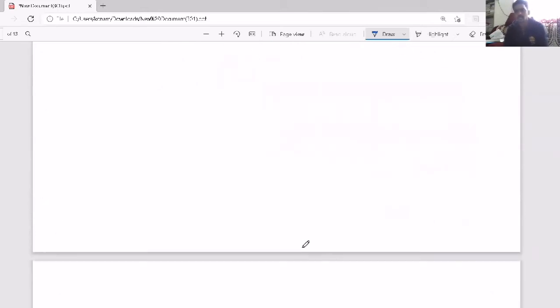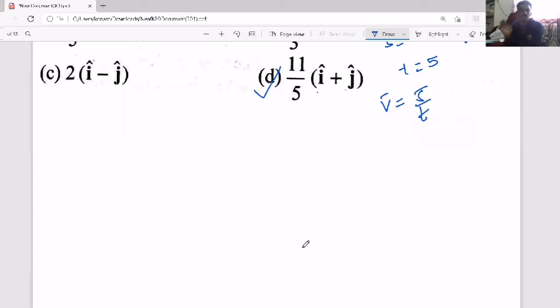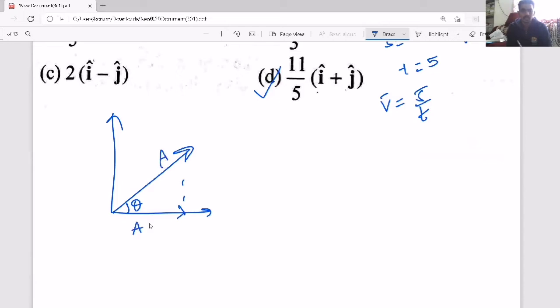But sometimes the questions will depend upon vectors also, so you must know about vectors. In a simple manner, I'll tell you. First thing, if there is a vector, you can divide it into two components along two perpendicular directions. And in one direction, if you know the angle with that direction, and the vector magnitude is A, then the component is A cos theta. And in the perpendicular direction, the component is A sin theta. That is what you need to understand.